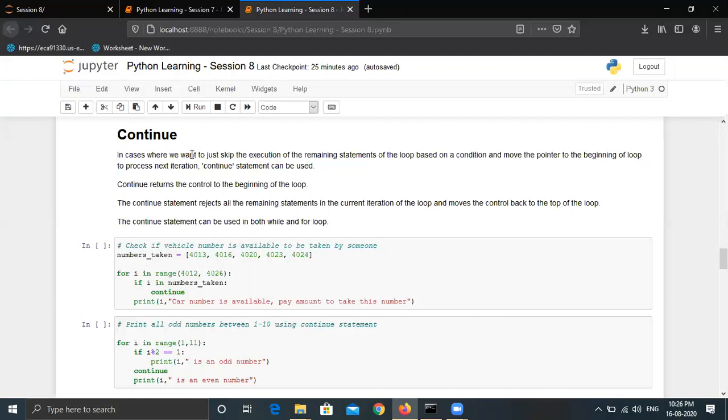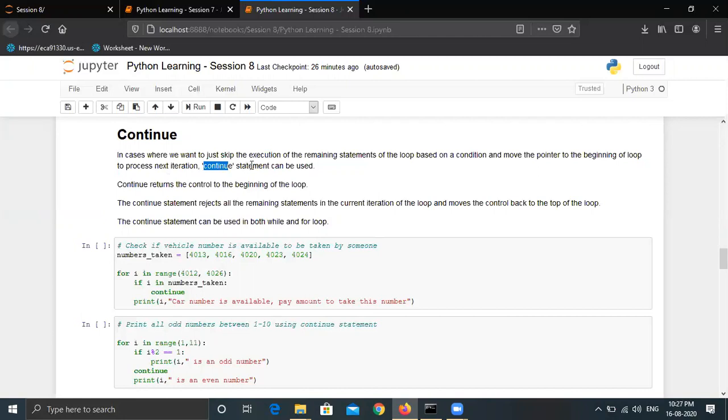In cases where we want to skip the execution of the remaining statements of the loop based on a condition and move the pointer to the beginning of the loop to process the next iteration, the point to understand is that it will not stop the execution of the loop. It will just skip the execution of subsequent statements and take the pointer to the beginning of the loop so that it can process the remaining iterations.